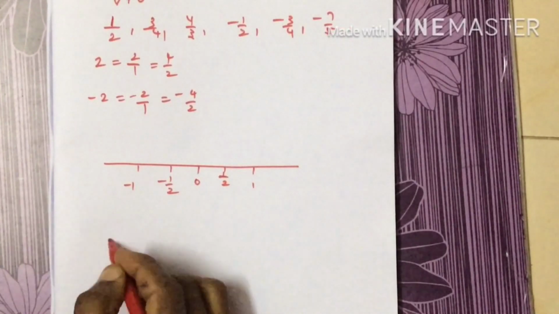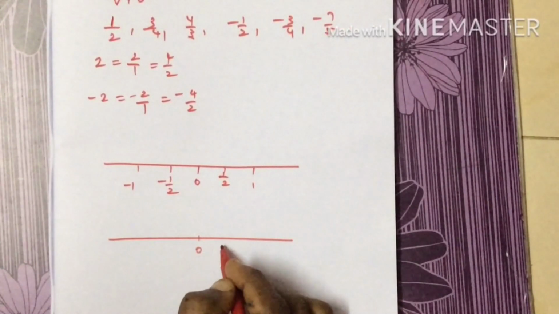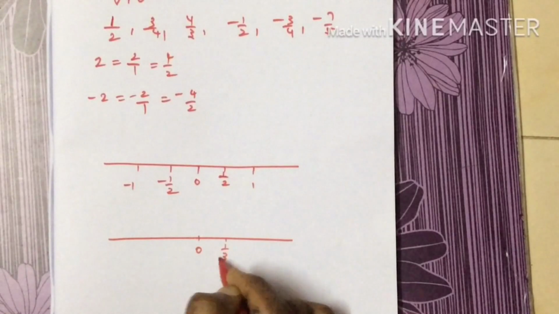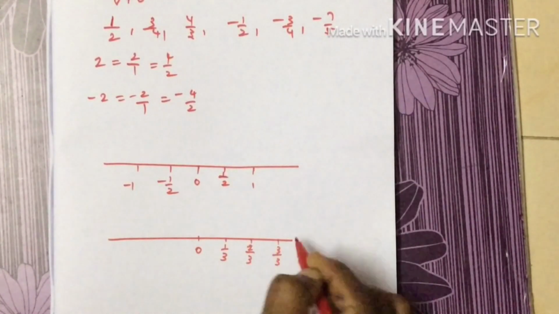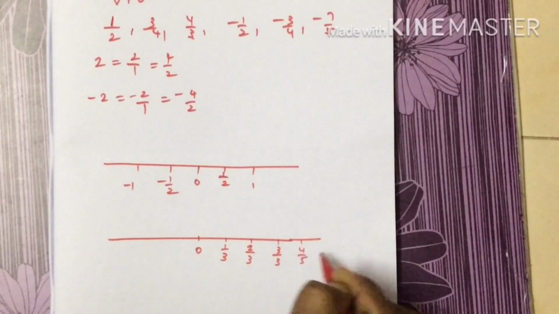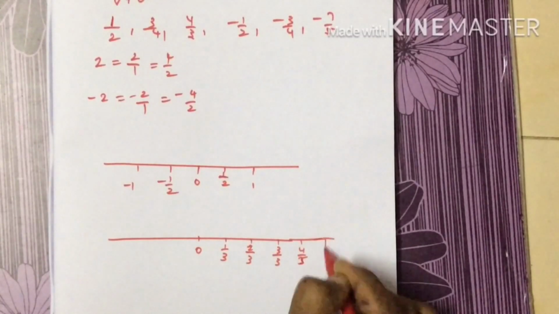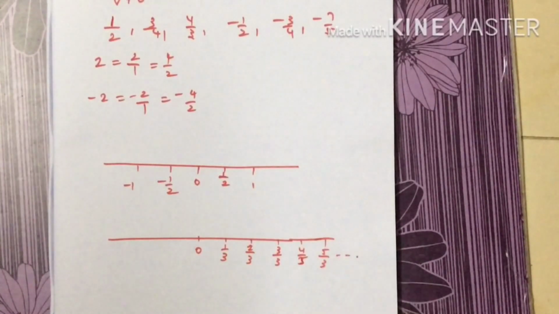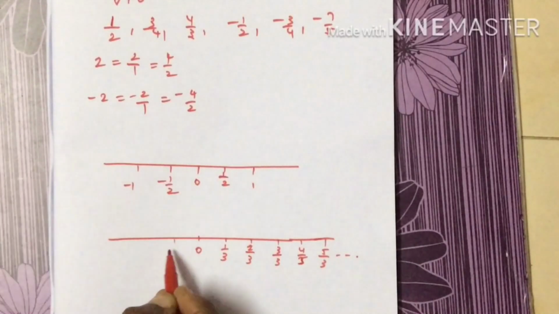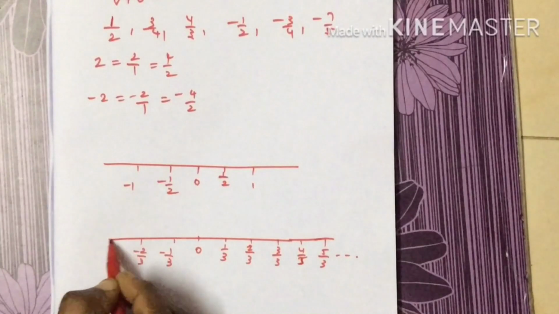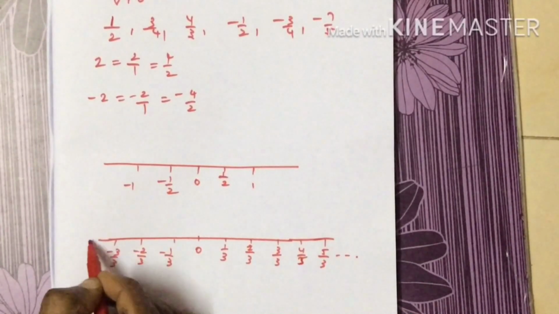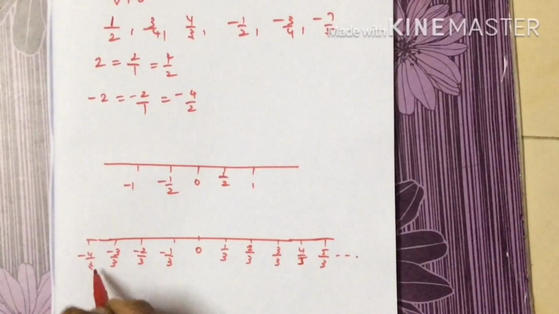Similarly we can go for anything: 0, 1 by 3, 2 by 3, 3 by 3, 4 by 3, 5 by 3, and go on. And here it is minus 1 by 3, minus 2 by 3, minus 3 by 3, minus 4 by 3.